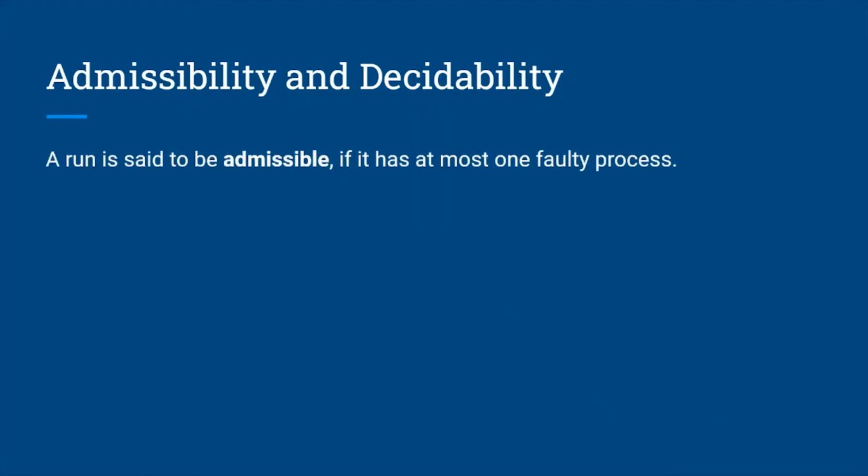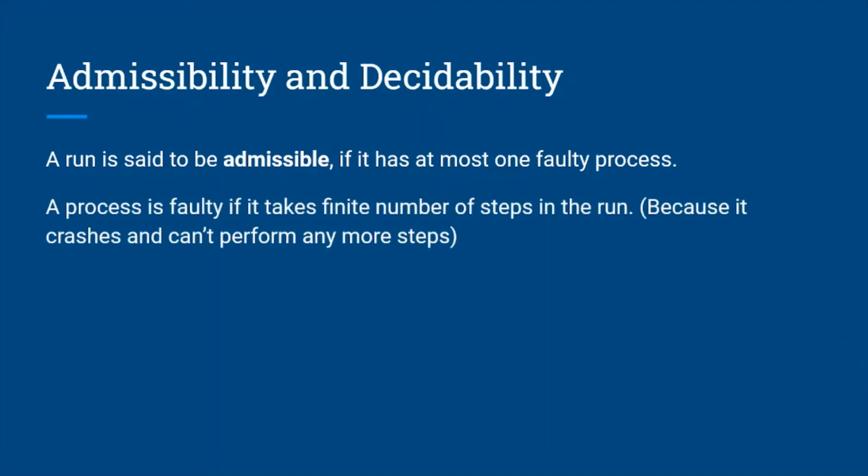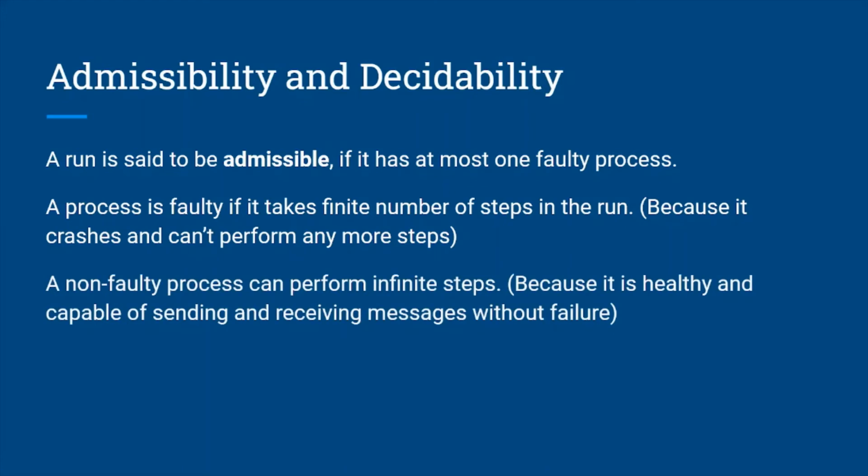Admissibility and decidability. A run is said to be admissible if it has at most one faulty process. That is, we allow one process to crash in an admissible run. So now let's formally define what a faulty and non-faulty process is. A process is faulty if it takes a finite number of steps in the run. This is because it crashes and can't perform any more steps, so it has a short lifespan. A non-faulty process, on the other hand, can perform infinite steps because it continuously works based on the inputs it gets.